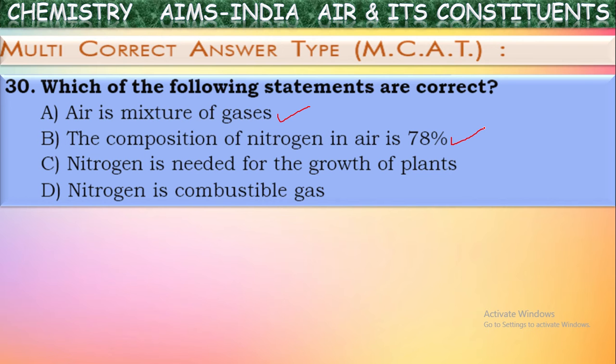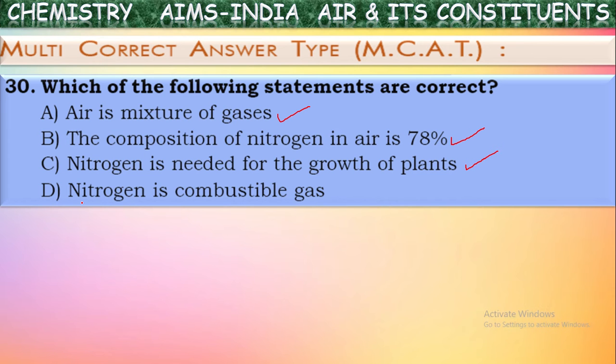Next, nitrogen is needed for the growth of plants. Yes, of course, nitrogen may not be taken by the plants directly, but it is very important in the growth of plants indirectly in the form of nitrates, isn't it? So we have seen how this atmospheric free nitrogen converts into useful nitrates form. So in the form of nitrates, nitrogen is used by the plants for their growth. This is also true regarding nitrogen.